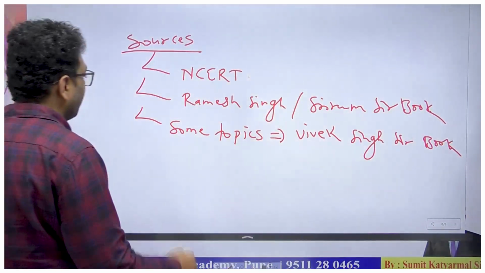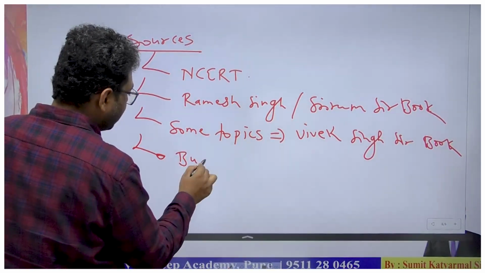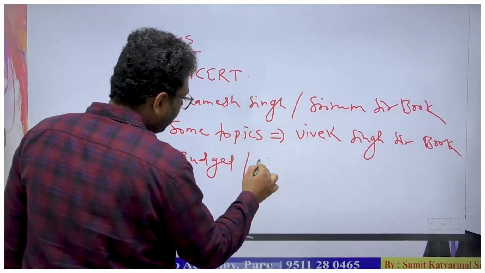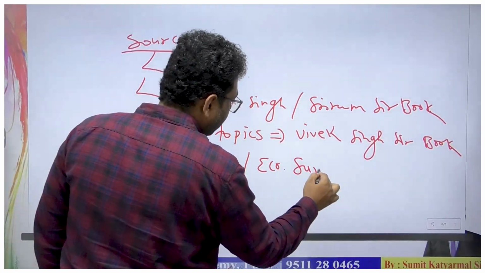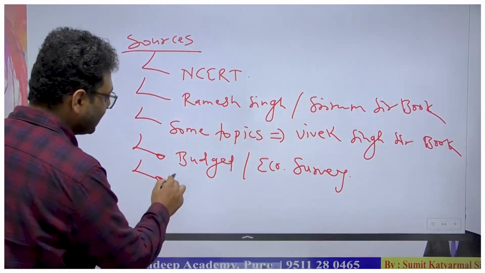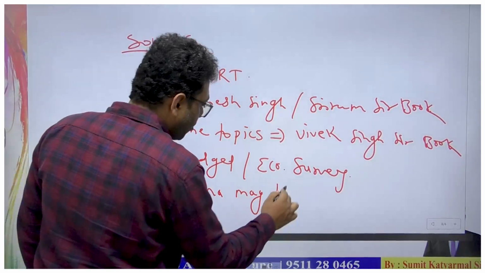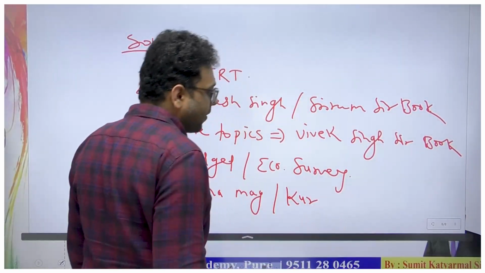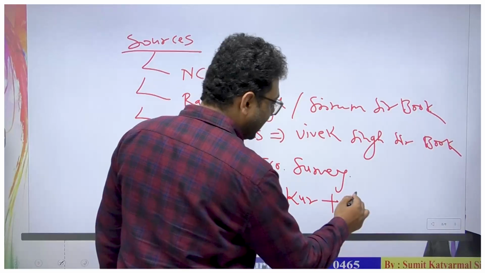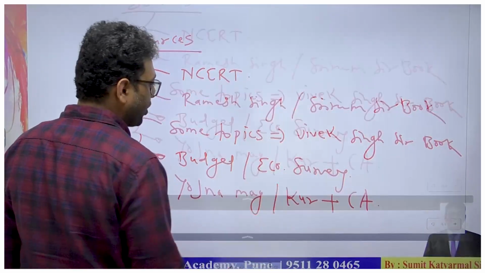And next, one of the most important sources for the economy is your budget and the Economic Survey. And the last is the Yojana magazine or the Kurukshetra magazine.